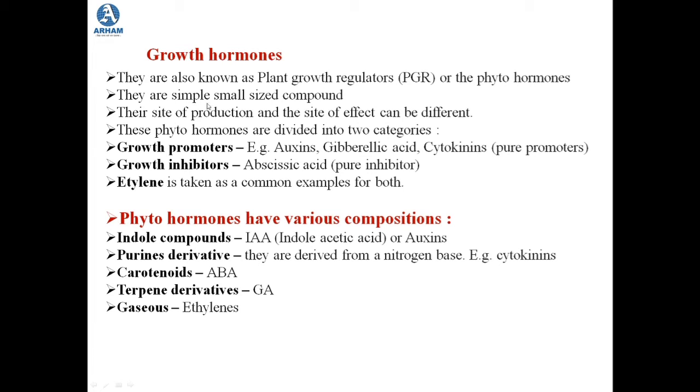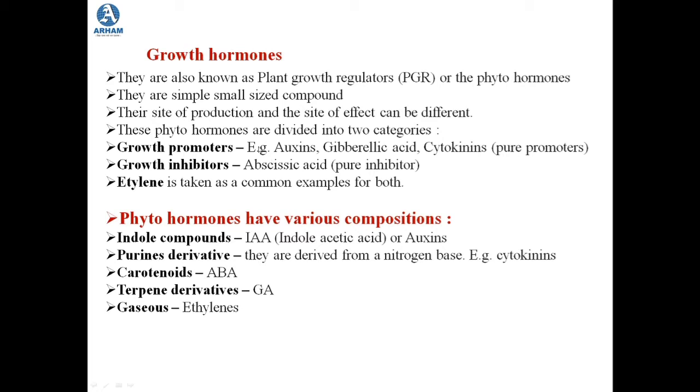Now they are simple small sized compounds, and with these growth hormones we can say that their site of production and the site where their effect is seen are different. So their site of production and their site of effect can be different. Now these phytohormones are divided into two categories. There can be growth promoters, or they can also be called growth inhibitors. These are the two categories in which they are divided.